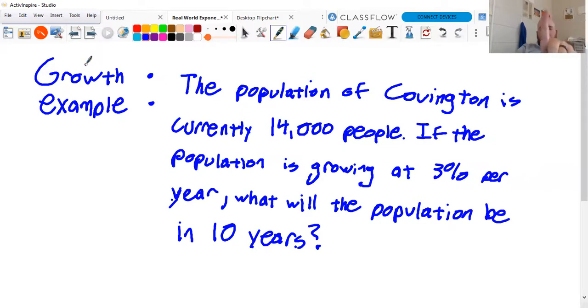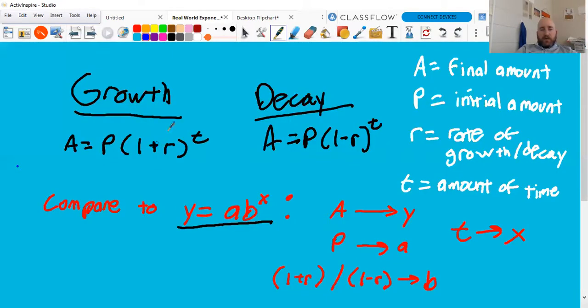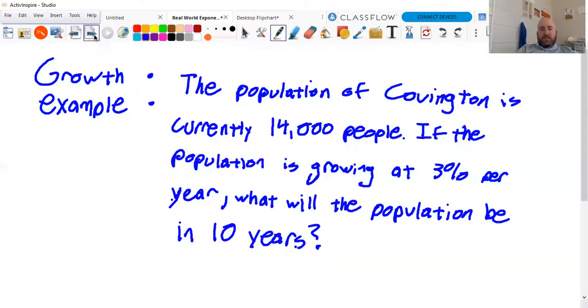The first should always be whether it's growth or decay. So we got to know whether we're using 1 plus R or 1 minus R. There should be a keyword in your problem somewhere. In this case, it's grow. Okay, thought I had on a different color. It's grown. So grows, increases, goes up by. Shrinks, decreases, goes down by, would be ones for decay.